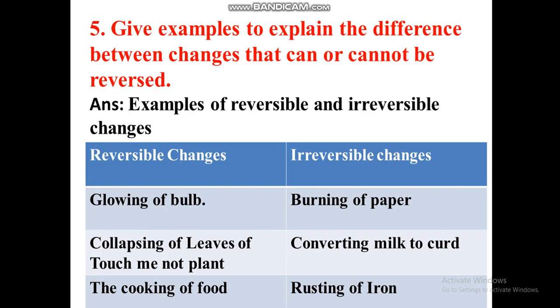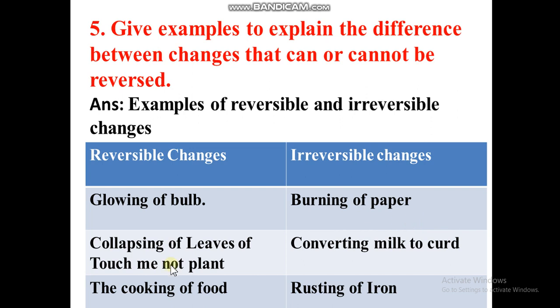Then the fifth question is: give examples to explain the difference between changes that can or cannot be reversed. Examples of reversible and irreversible changes. Glowing of a bulb is reversible. If you turn on the switch, the bulb glows, and if you turn it off, it does not glow. So it's a reversible change, because things can be reversed. And in irreversible, burning of paper. If you burn a paper, that burned paper cannot be brought back to the previous form.